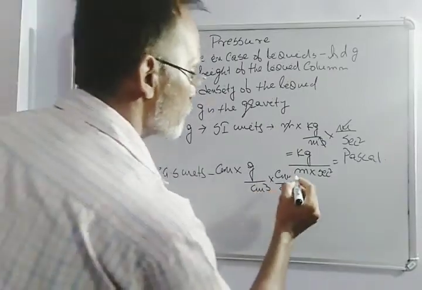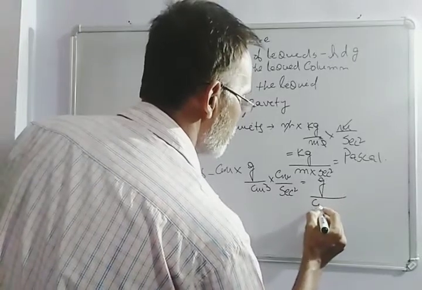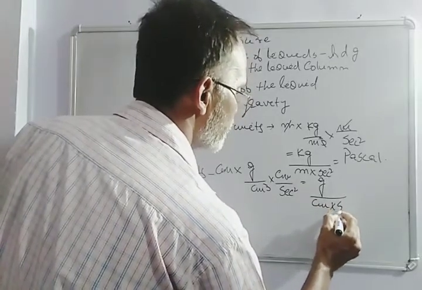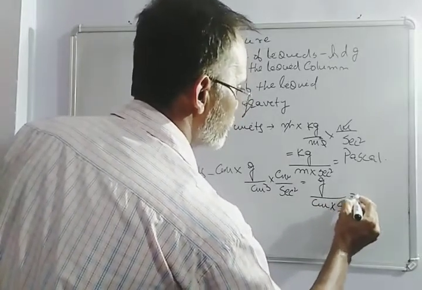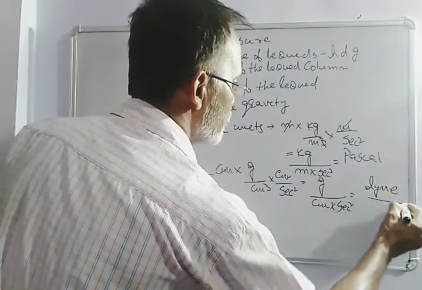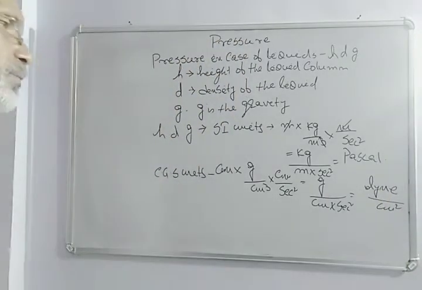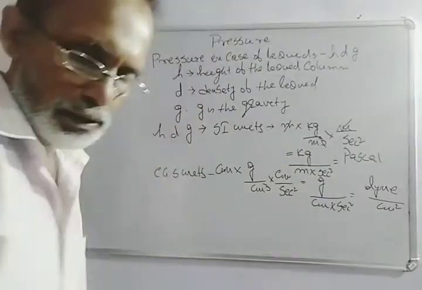So this is also equal to gram by centimeter into second square, which is equal to dyne by centimeter square. So this is all about the units of pressure in liquids.